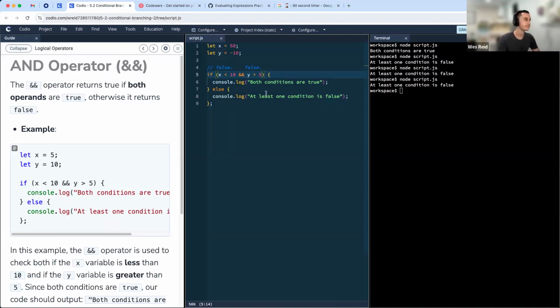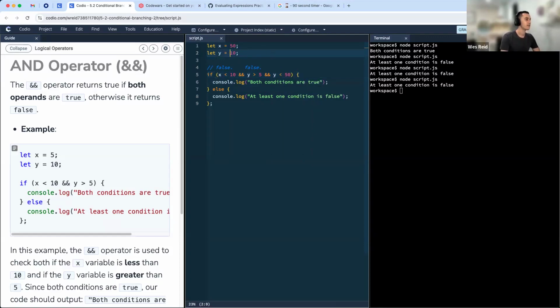Quite useful. Another thing is we can continue to add more ands onto this. So we could check, is y greater than 5 and is y less than 50?